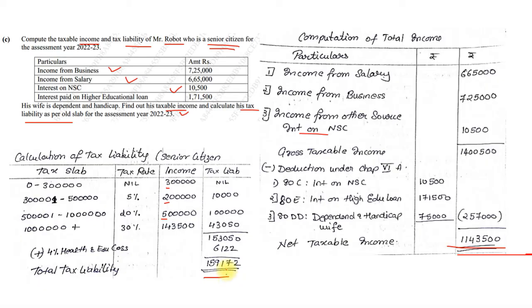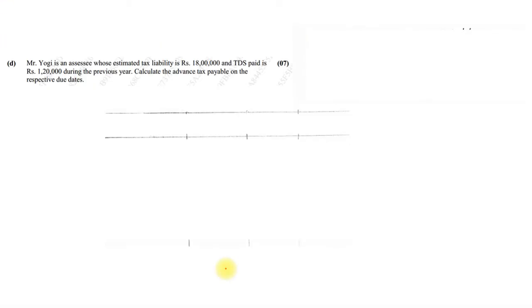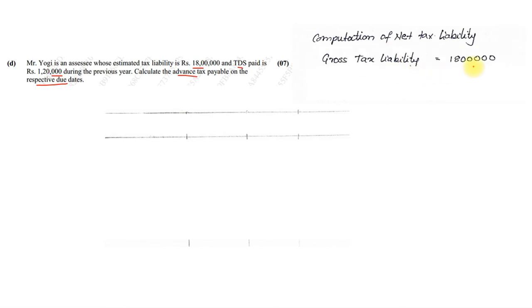Chalo, we'll jump to the next sum, the last sum from this question paper. Mr. Yogi is an assessee whose estimated tax liability is 18 lakhs and TDS paid is 1 lakh 20,000. Calculate the advance tax payable on the respective due dates. The first step is computation of net tax liability. Tax liability, which is 18 lakhs, the gross value, less TDS paid, 1 lakh 20,000. So the net tax liability is 16 lakh 80,000.